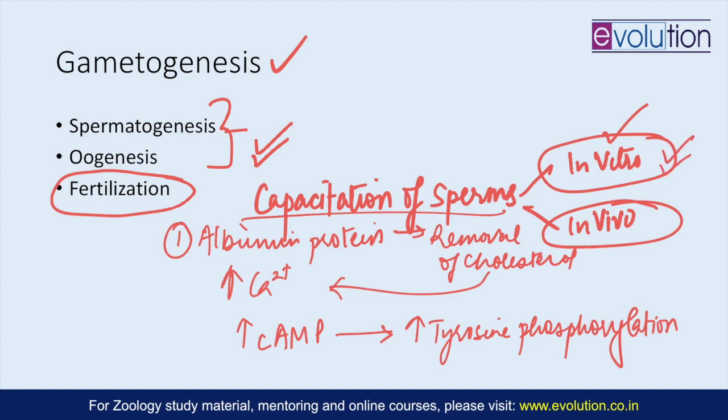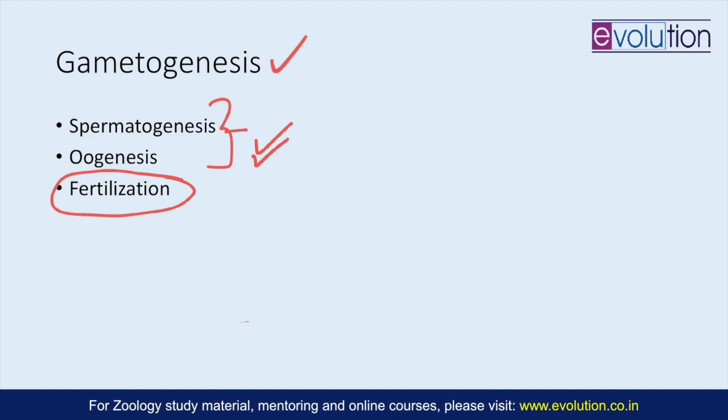And in vitro, because all these conditions need to be created, whatever is happening in vivo, serum albumin and calcium and bicarbonate ions need to be added in the media where the sperm and ova are put, so that the hyperactivity of the sperm happens, and eventually it is able to interact with the ovum cell membrane for fertilization to occur.